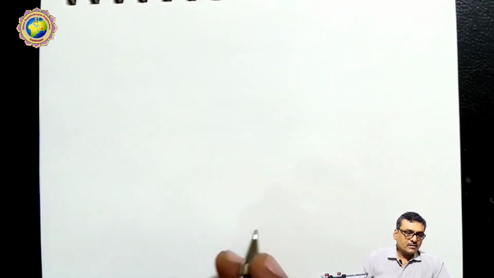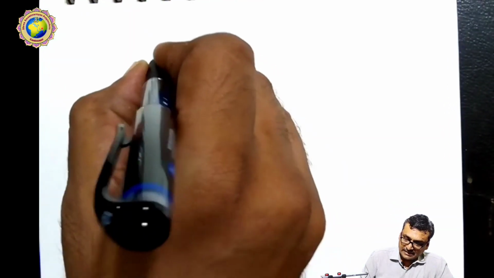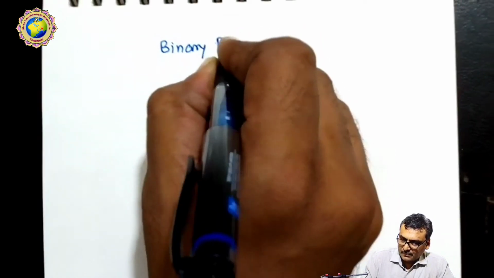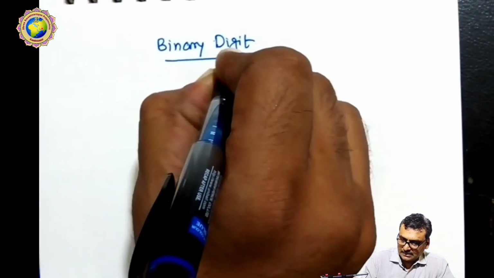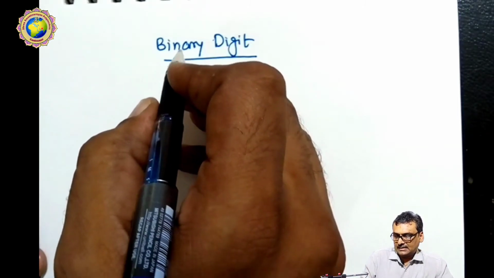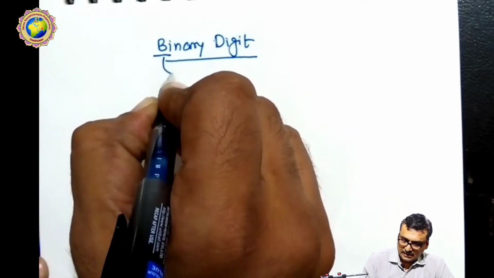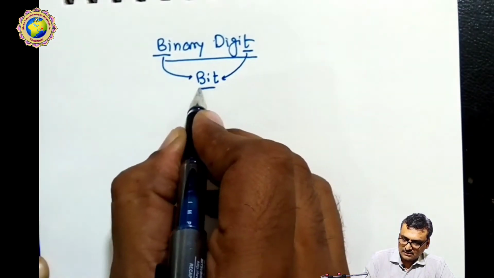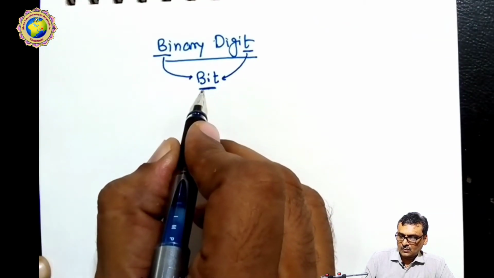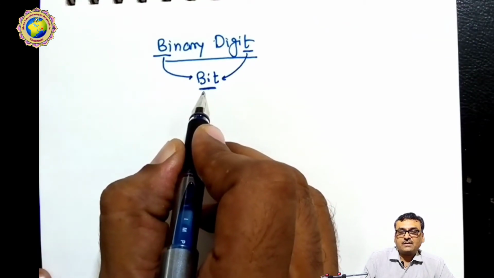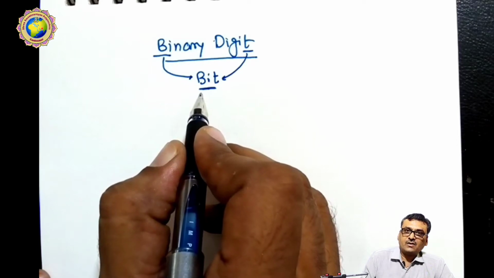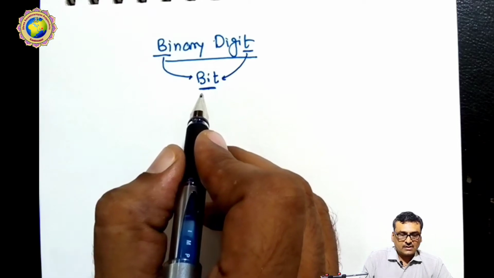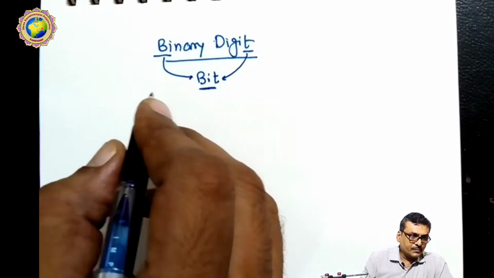Now we also discuss the binary digit. Our next term is binary digit. What is the meaning of binary digit? From binary digit I take the B and the T, and it is called a bit. So everyone should understand what a bit means, and the different measurements of the bit. So we start with the bit.